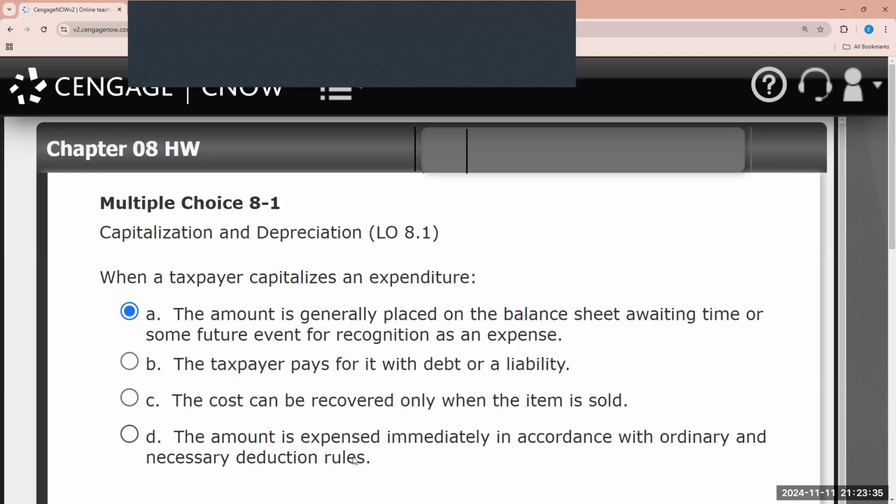D states the amount is expensed immediately in accordance with ordinary and necessary rules. So ordinary and necessary deductions, expenses, this is governed by Section 162, but no, this would be an example of like Section 179 or bonus depreciation, which is obviously the opposite of capitalizing an expenditure where depreciation is being claimed. So the correct answer is A. The amount is generally placed on a balance sheet awaiting time or some future event for recognition as an expense, because a capitalized cost is not deducted until later.